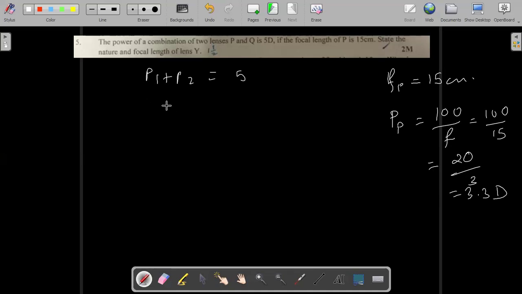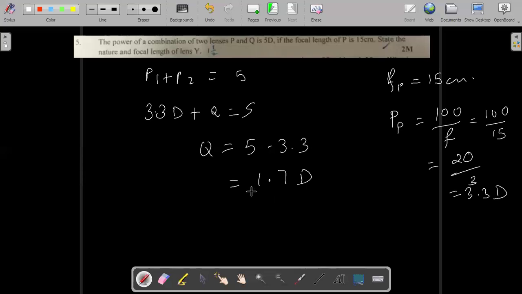So put this P as 3.3D plus power of Q will be equal to 5. So Q will be equal to 5 minus 3.3, that you get as 1.7D. So since we are getting a positive value of power, the nature has to be... Excuse me, sir. Yes. Sir, 20 divided by 3 is 6.66. Oh, sorry.